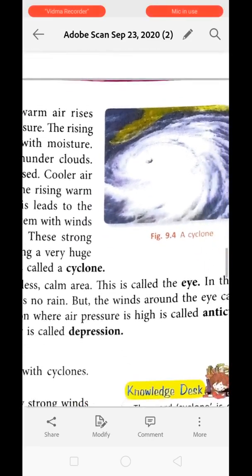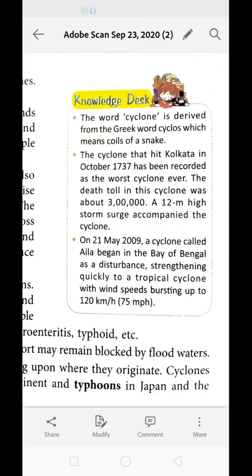Are cyclones dangerous? Yes, cyclones are dangerous. The word cyclone is derived from the Greek word cyclos, which means coil of a snake. The name is also like a coil of a snake because it is also coiling like a snake, right? So the word cyclone means coil of a snake.